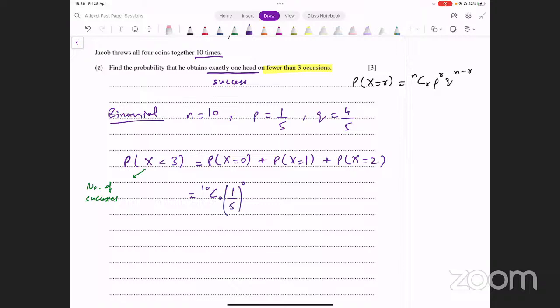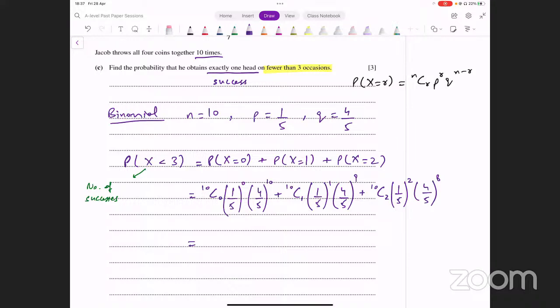1/5 raised to power 0 into 4/5 raised to power 10 plus 10C1 into 1/5 raised to power 1 into 4/5 raised to power 9 plus 10C2 into 1/5 raised to power 2 into 4/5 raised to power 8. ये आप evaluate कर लें. That is going to give you the probability that you are looking for.